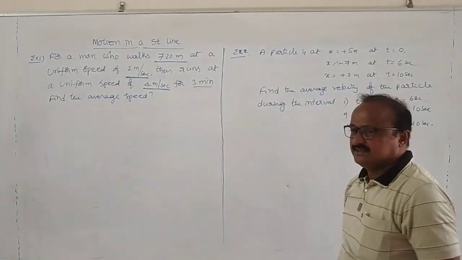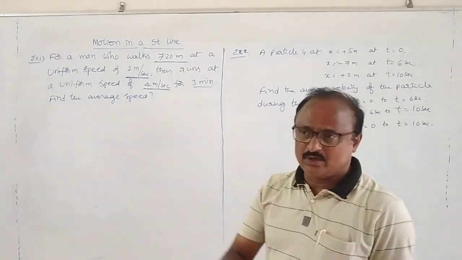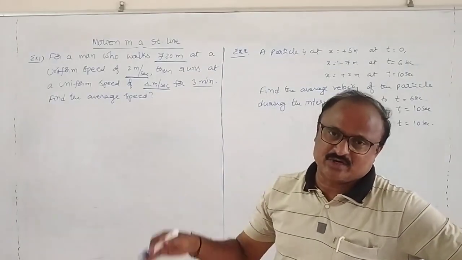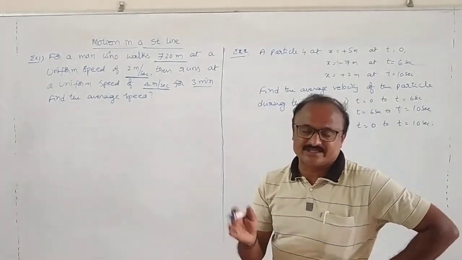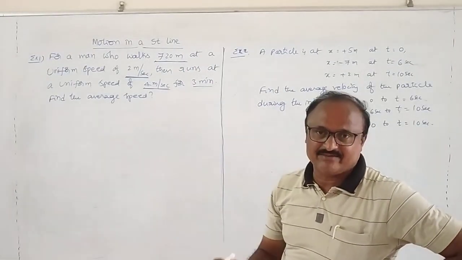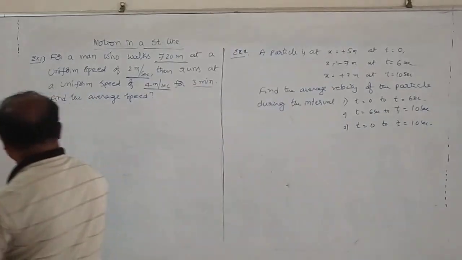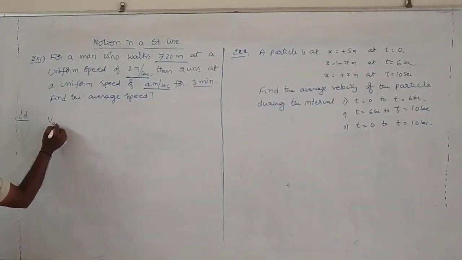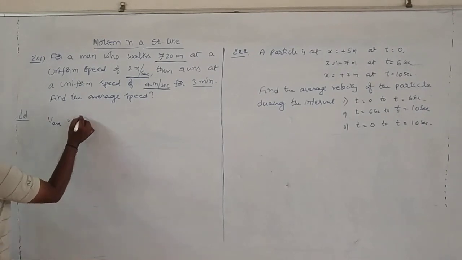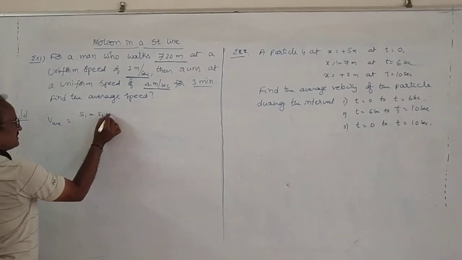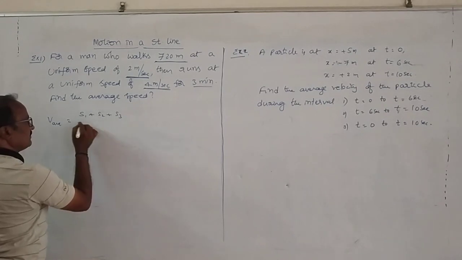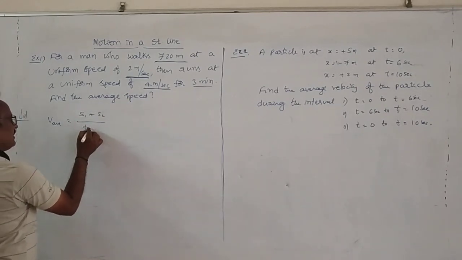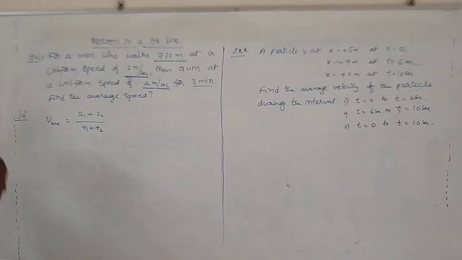Okay, generally average speed is equal to total distance by total time, meaning s1 plus s2 plus s3 plus up to sn, by t1 plus t2 plus t3 plus up to tn. So here, the solution: average speed V average is equal to s1 plus s2, since there are only two here, by t1 plus t2, total displacement by total time.